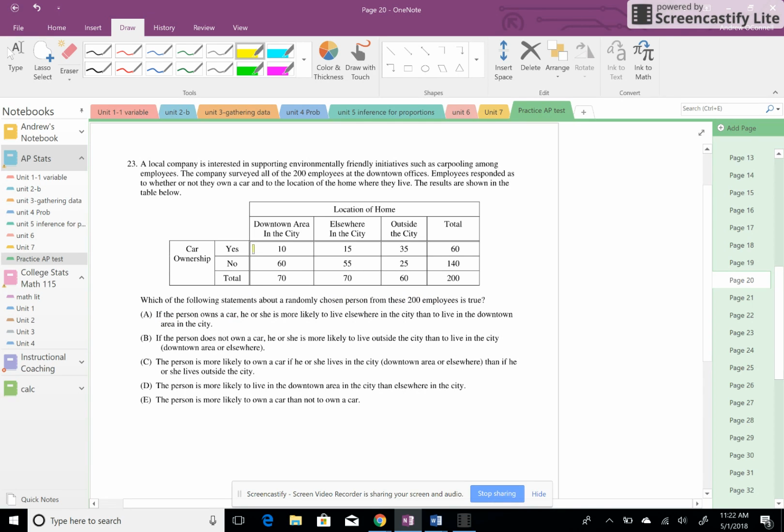If a person owns a car, so car ownership, yes, he or she is more likely to live elsewhere in the city than to live in downtown. Compare, decide. If the person does not own a car, he or she is more likely to live outside the city than to live in the city. So doesn't own a car, more likely to live outside the city than either of those. Compare, decide, do with the rest of these.